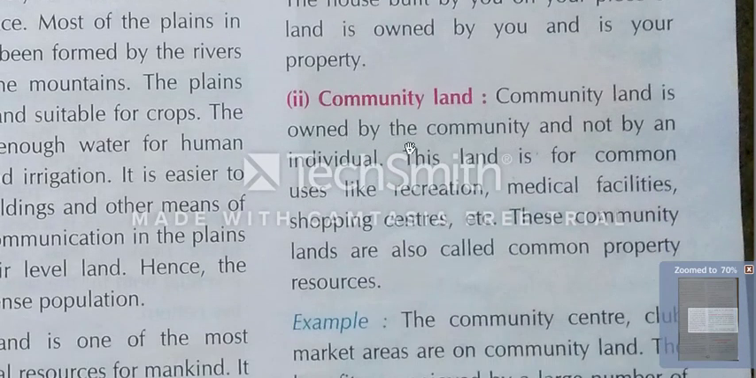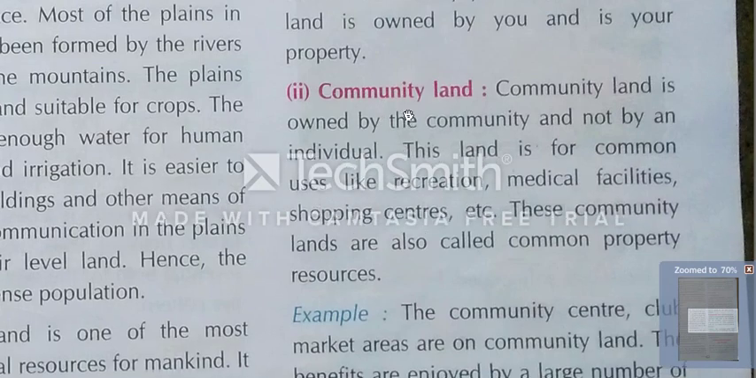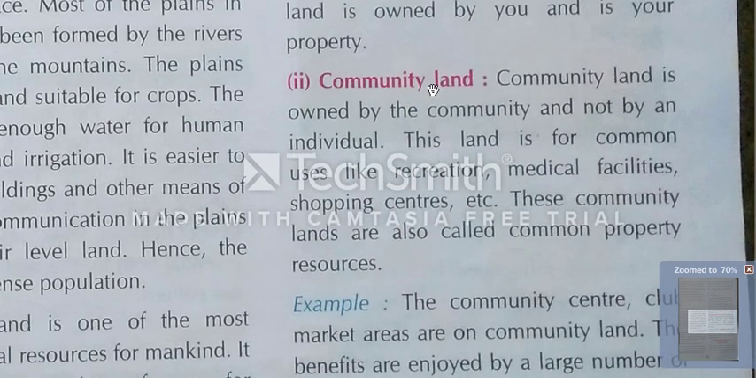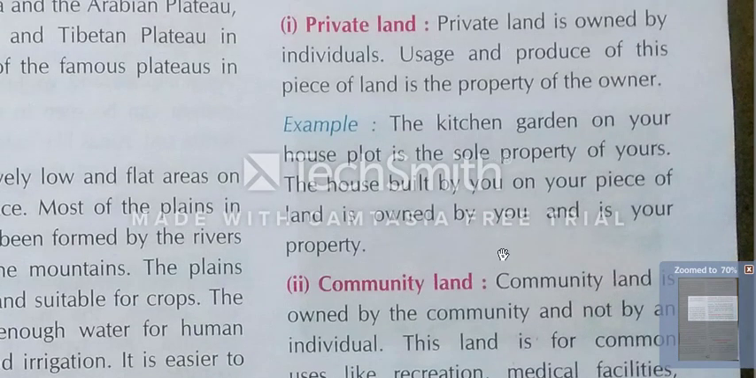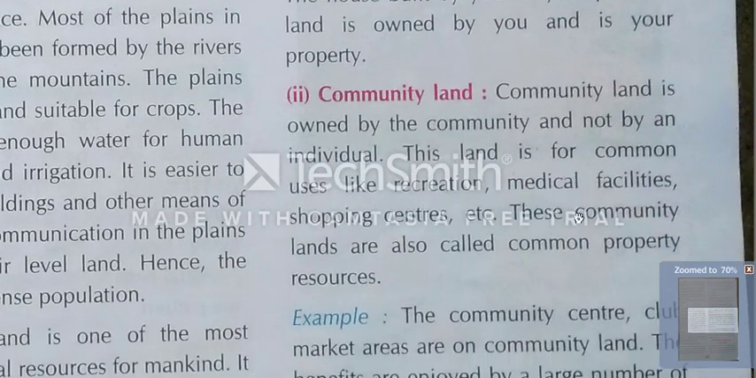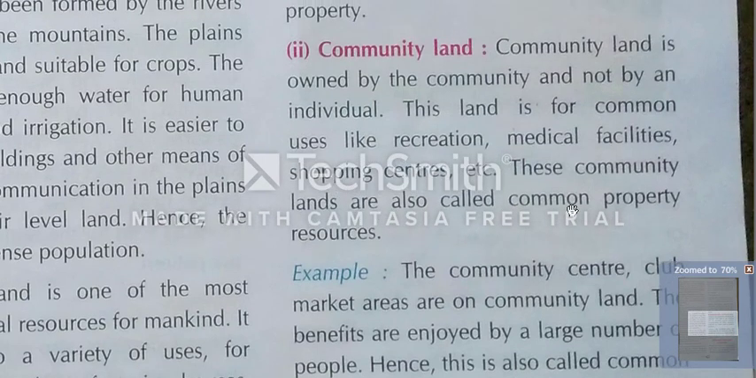Now we will discuss the second point on the screen. You can see community land. First we have tried to be clear about private land, and now the second form is community land. What is the meaning of community? Community means group. Community land